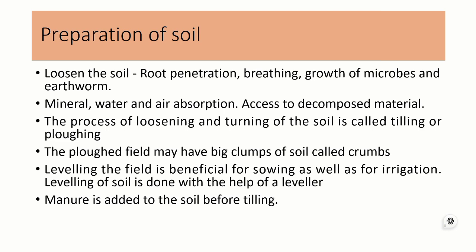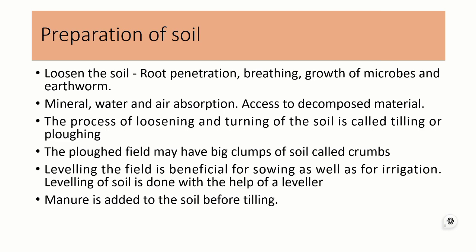Mineral, water and air absorption is through the roots. The loosening of soil will help in mineral and water absorption. As we know, access of decomposed material, that is humus or any manure, needs loosened soil. This process of loosening and turning of soil is called tilling or plowing.